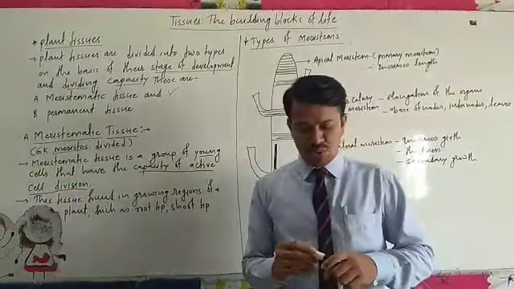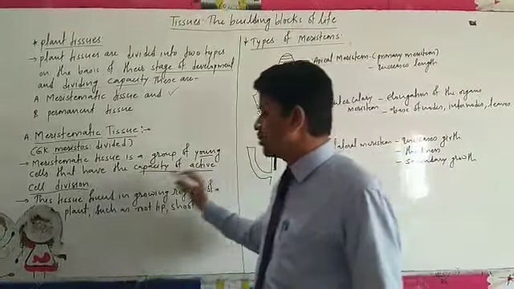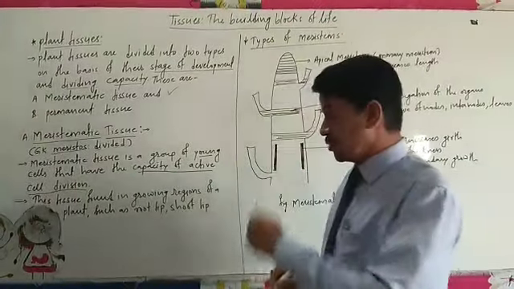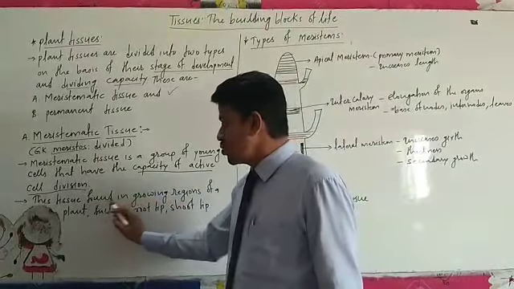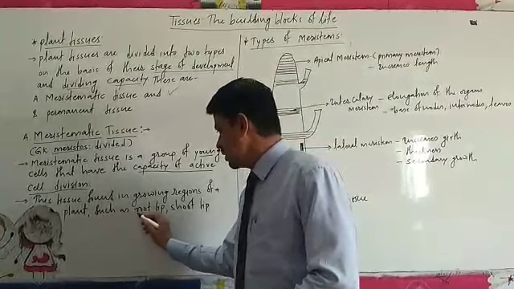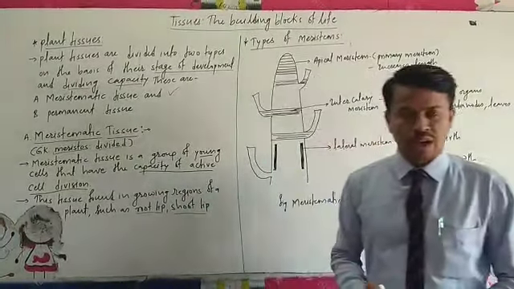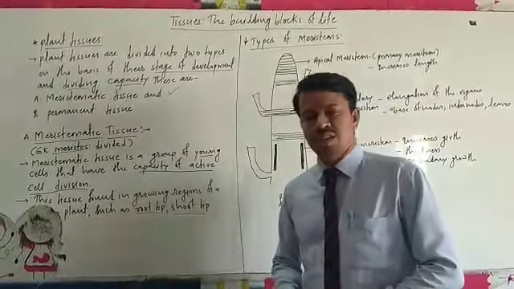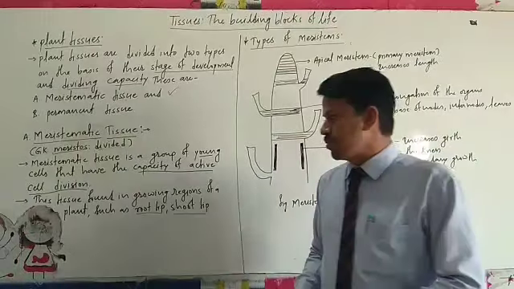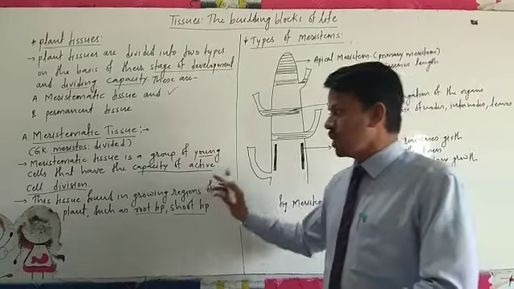This tissue is found in the growing regions of plants, such as root tips and shoot tips. Where in the plant body division is present, there is a presence of meristematic tissue, those particular dividing cells or groups. So this is the meristematic tissue.